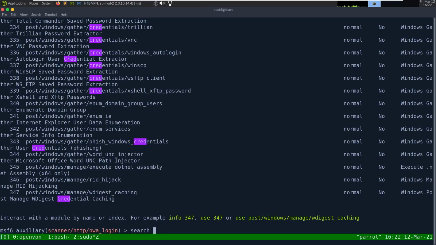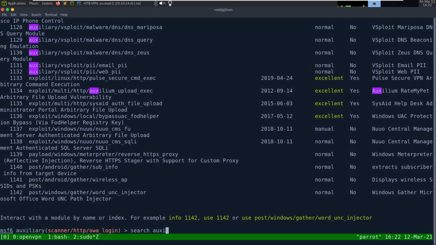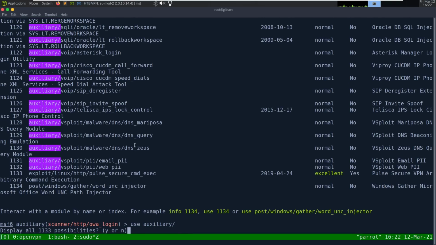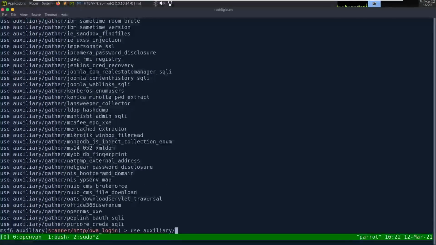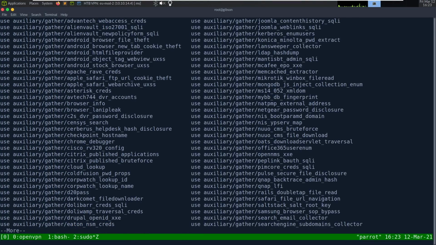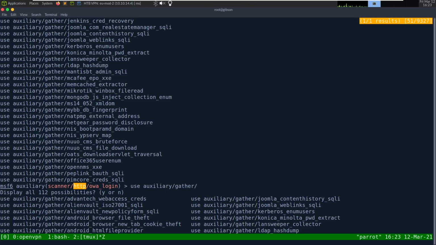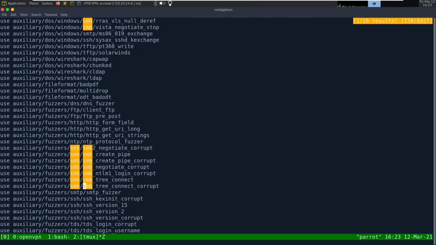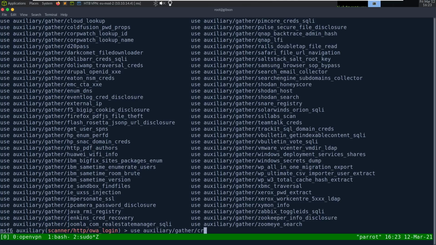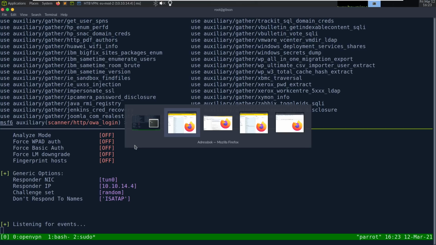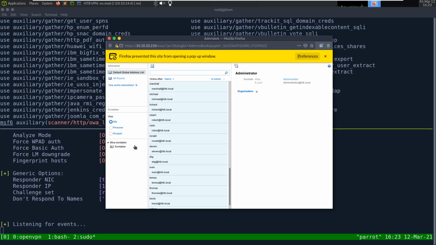Let's see. Search auxiliary. Can I just do, I guess I have to do use auxiliary, and we can go through the directories. There's a lot. Auxiliary gather, 112. HTTP, PDF authors, SMB, CRUD. Wow, there's a lot. No one hit my link yet. I wonder if I have to specify more information.